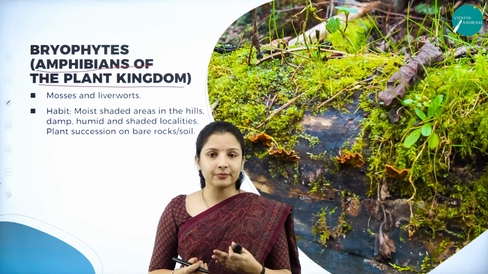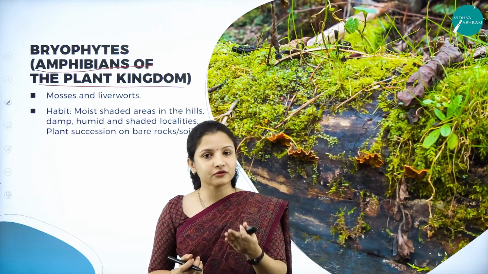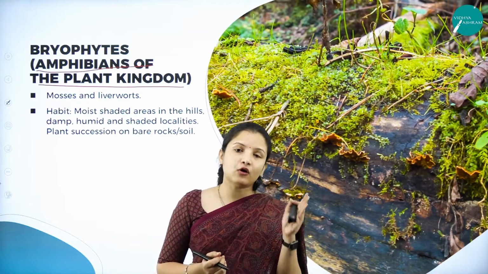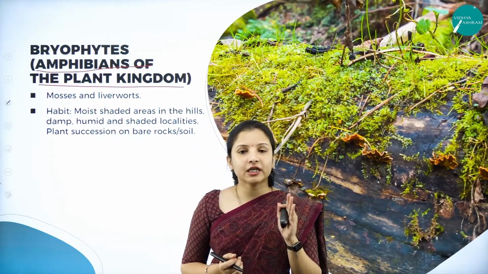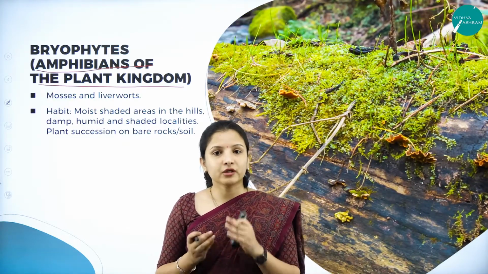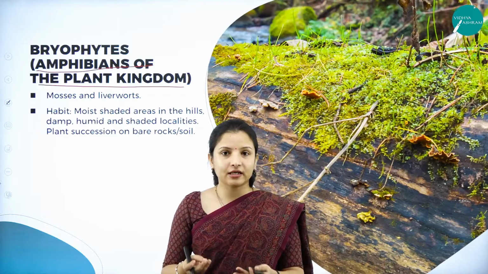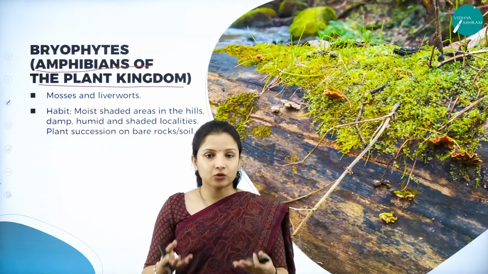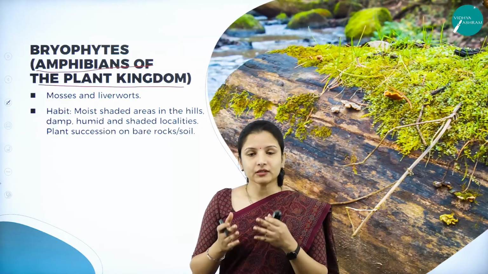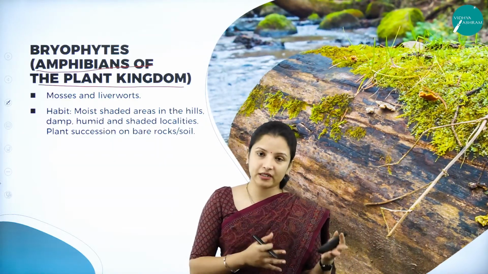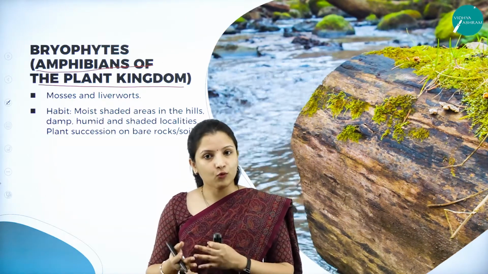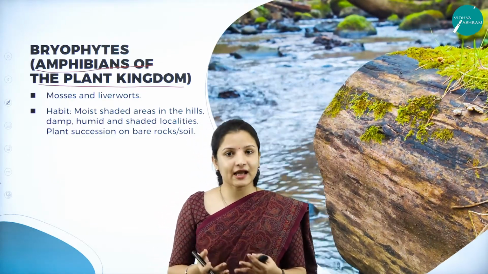So the best example that I can give you in terms of animal is the frog, right? So you know that frogs, they live on land, and whenever it is the mating time, they move into the water because once they lay their eggs, the eggs can get converted into a tadpole. The tadpole requires water. So some of the time they spend on the land and some of the time they spend their life cycle in the water. So that is why they are called the amphibians.